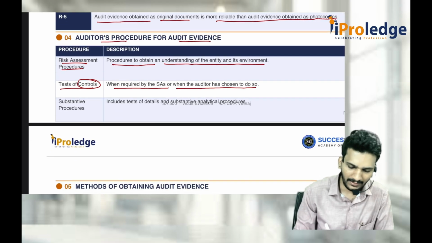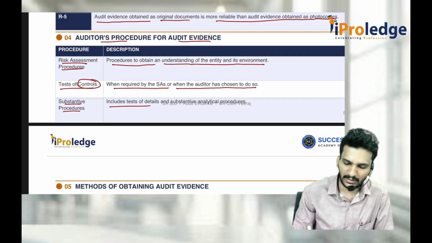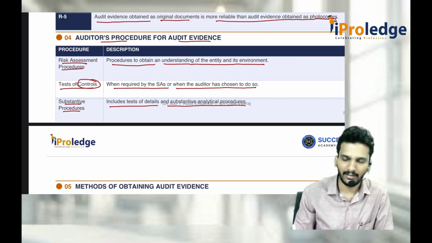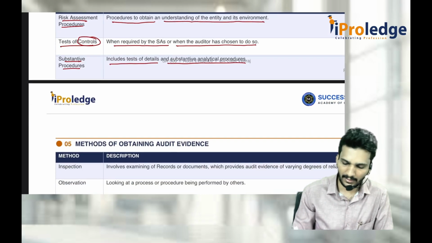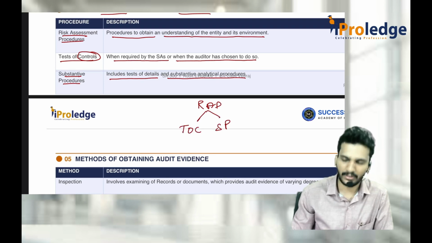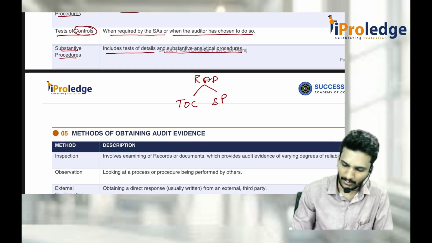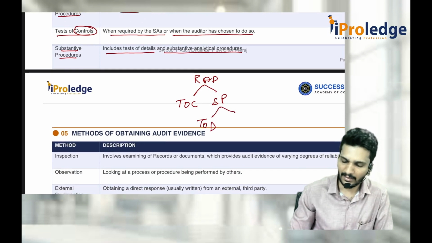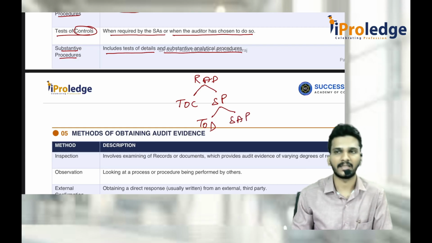So, what are substantive procedures? They include test of details and substantive analytical procedures. So either you do test of controls or you do substantive procedures. These substantive procedures can be test of details or substantive analytical procedures.